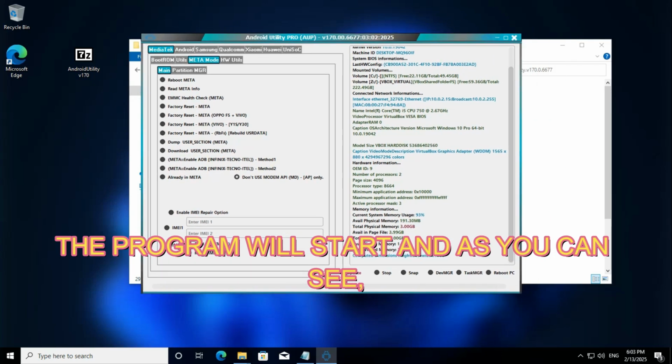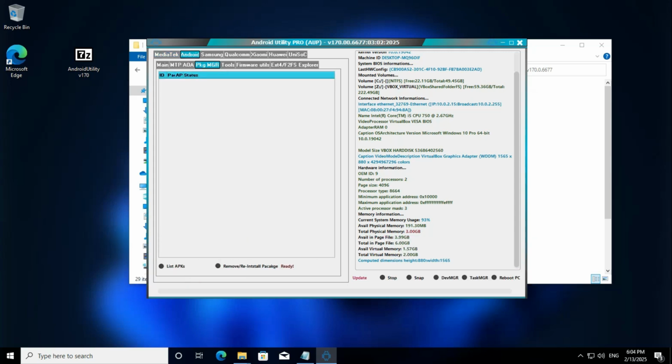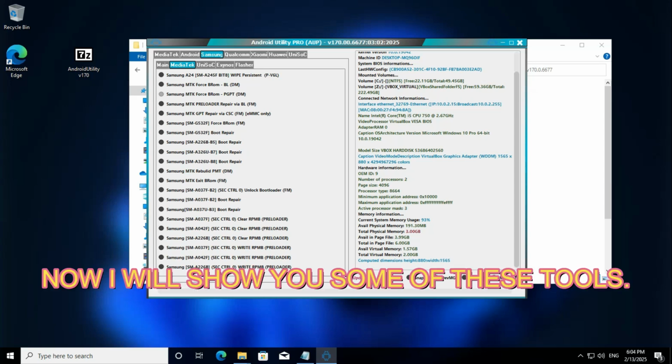The program will start and as you can see, it offers several useful tools for cell phone maintenance. Now I will show you some of these tools.